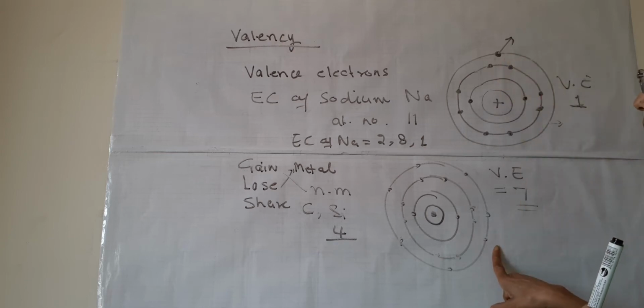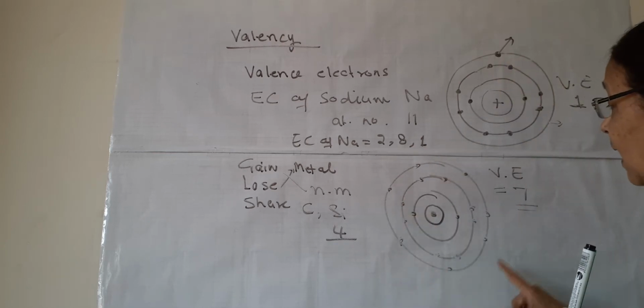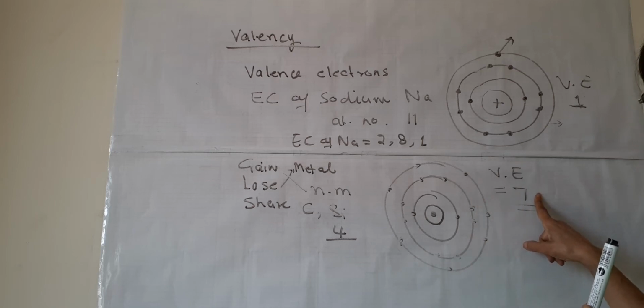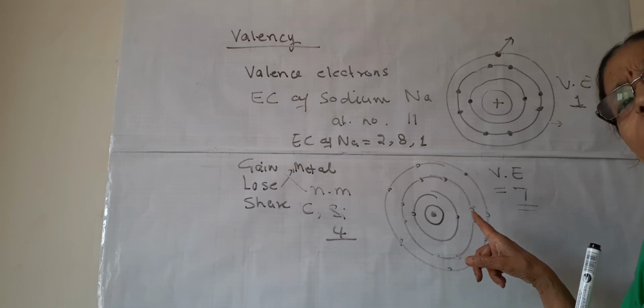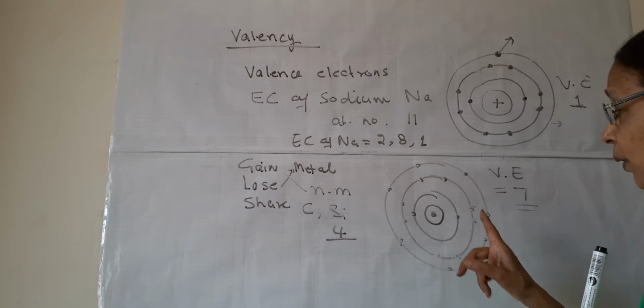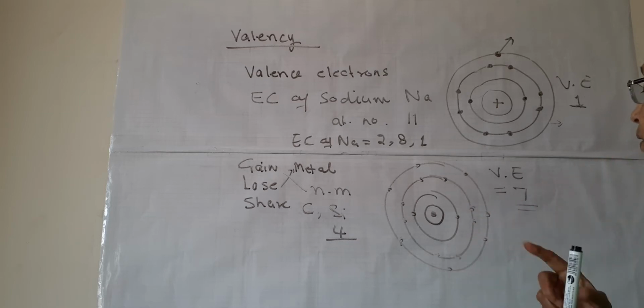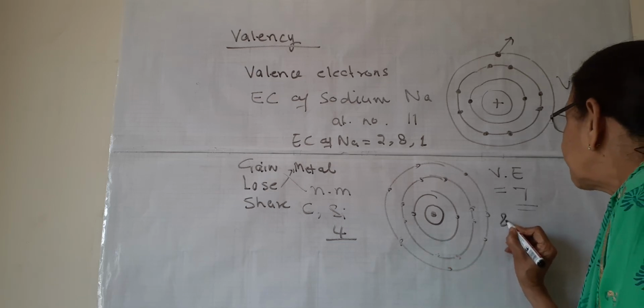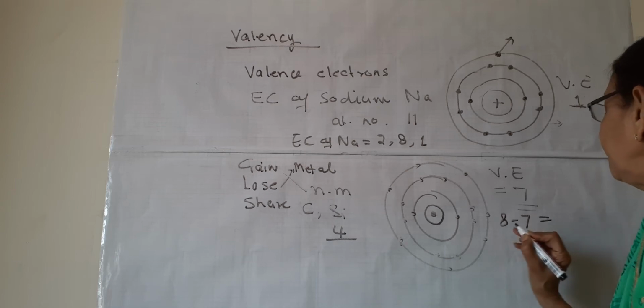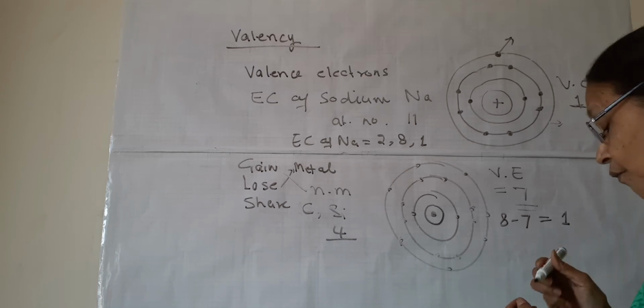This is chlorine we have done. It has in the last shell 7 electrons. Valence electrons are 7. So does it have the valency 7? No. Chlorine is a non-metal. So how do we calculate the valency of non-metals? We subtract this 7 from 8 and get 1.